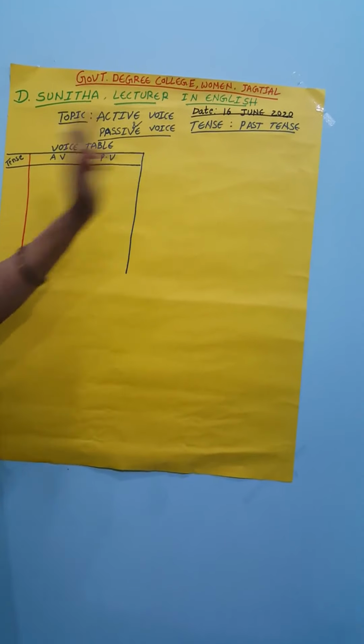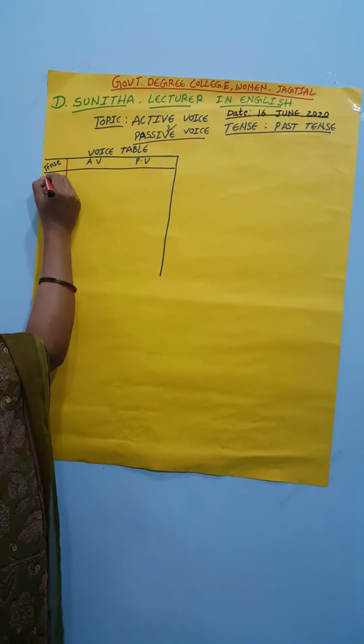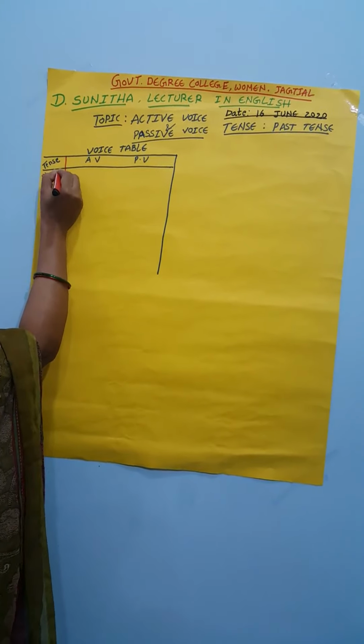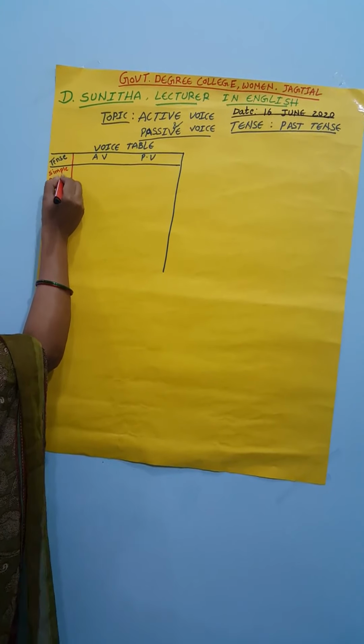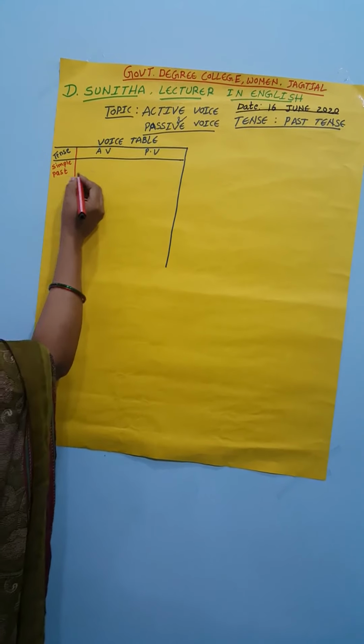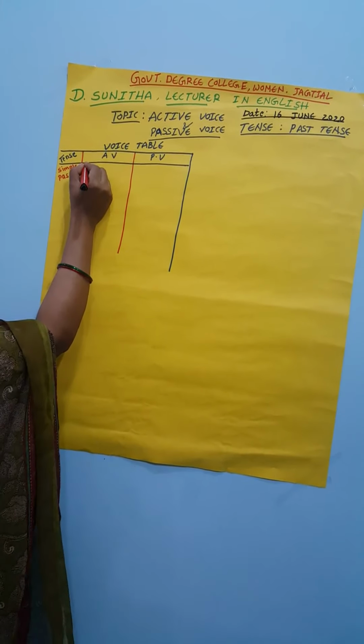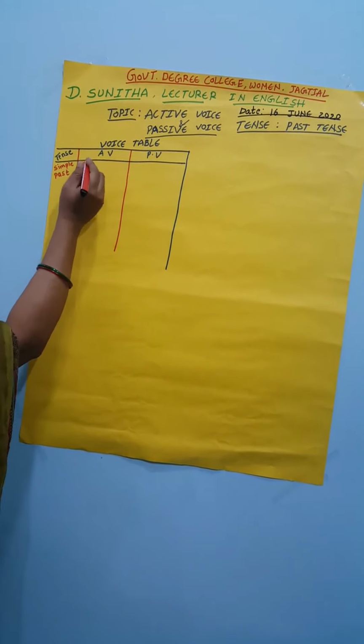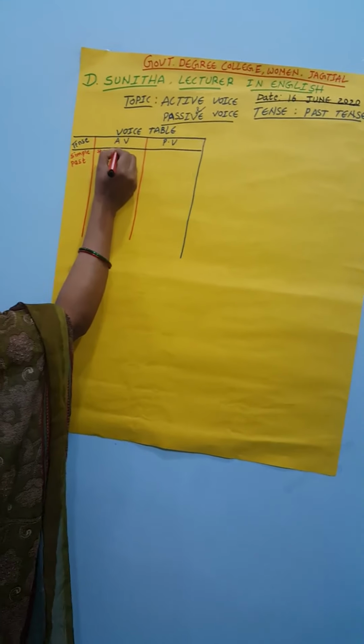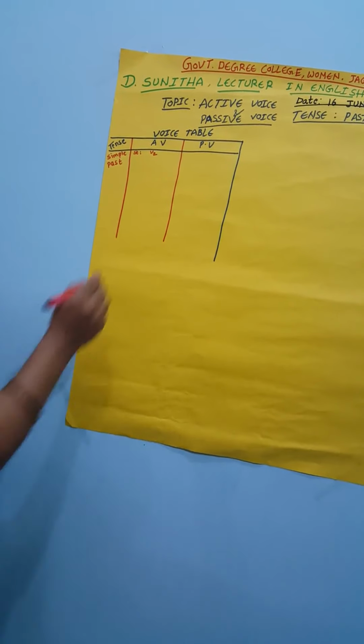First, the first tense according to the past tense is the simple past. In the simple past, the structure of the verb is V2.